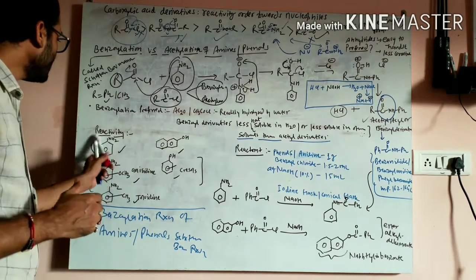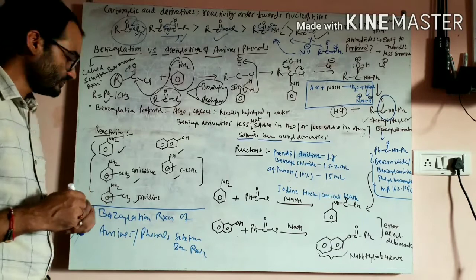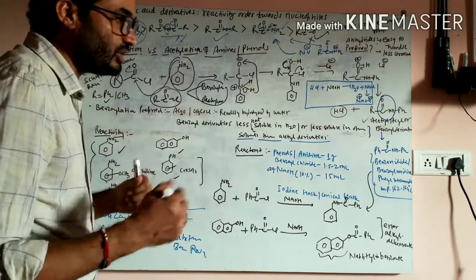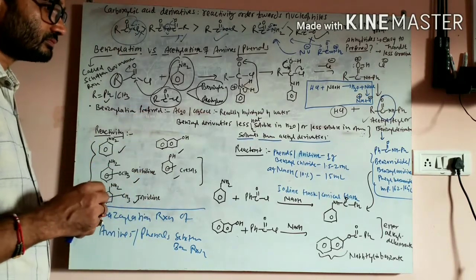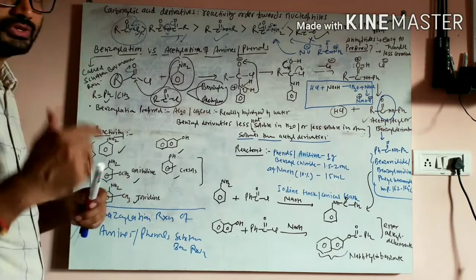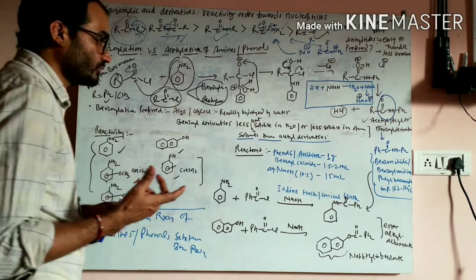Okay. So this is aniline, simple aniline, and this is the OCH3 group here, and this is the CH3 group here. Now if you have an option, if you have a choice to do benzoylation of any one of these three, which will be the better reactant for you?